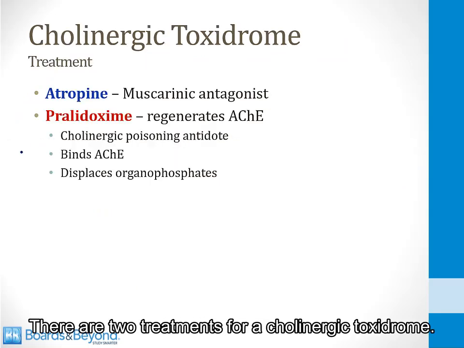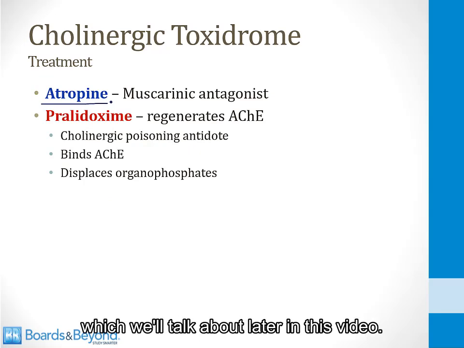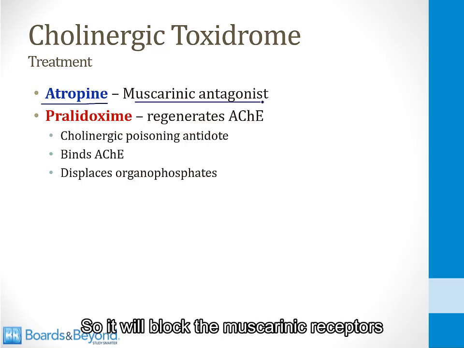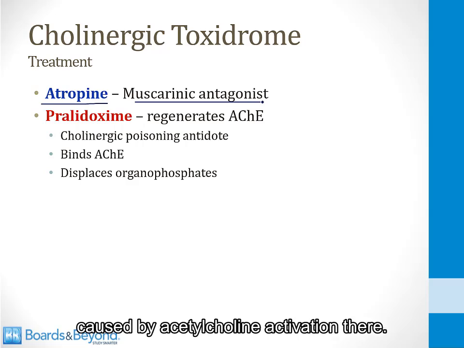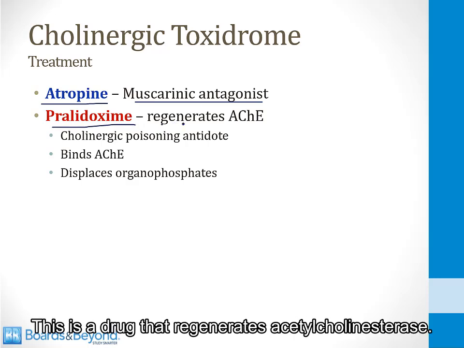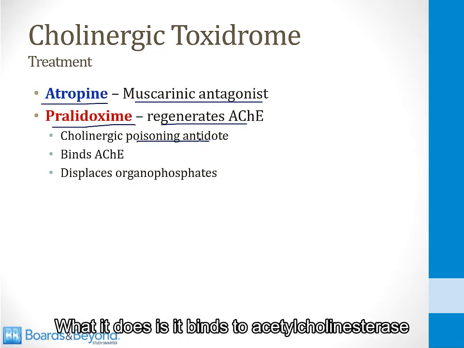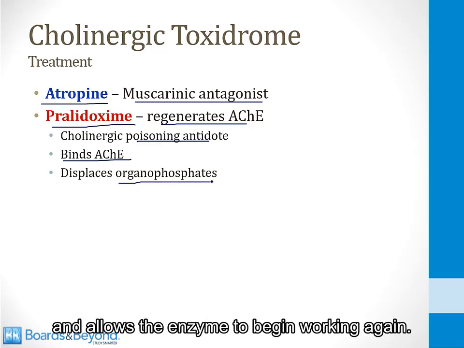There are two treatments for a cholinergic toxidrome. The first one is atropine, which we'll talk about later in this video. Atropine is a muscarinic receptor antagonist, so it will block the muscarinic receptors and relieve many of the symptoms caused by acetylcholine activation there. Second treatment is pralidoxime. This is a drug that regenerates acetylcholinesterase. It's a cholinergic poisoning antidote. What it does is it binds to acetylcholinesterase and displaces the organophosphates and allows the enzyme to begin working again.